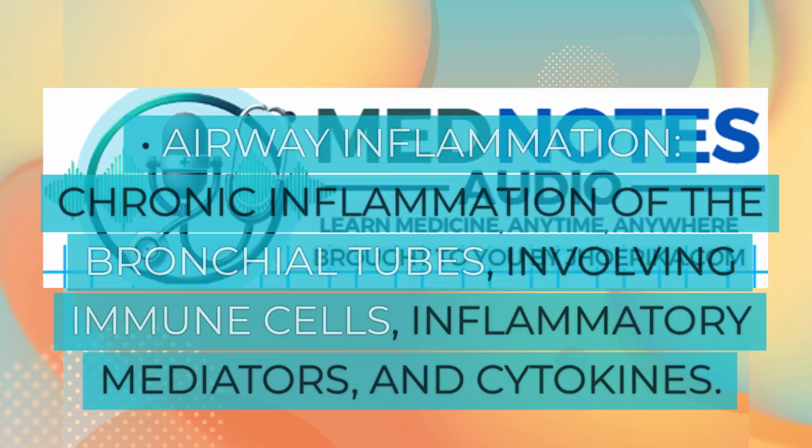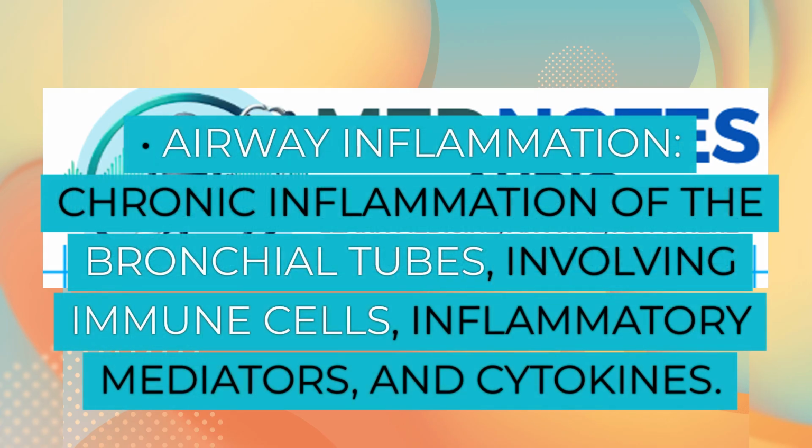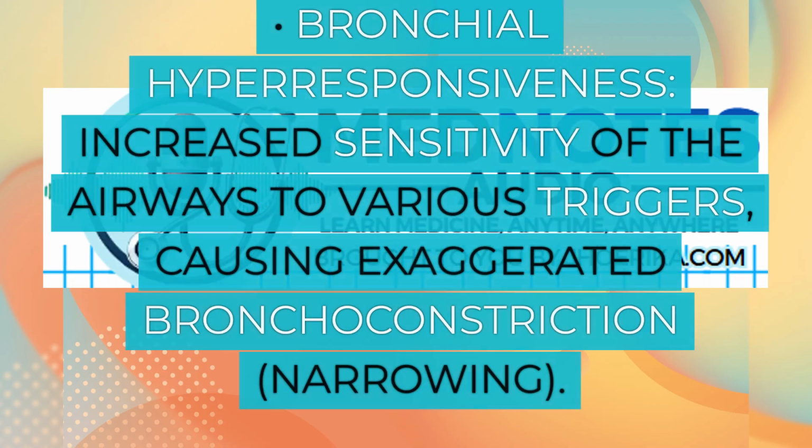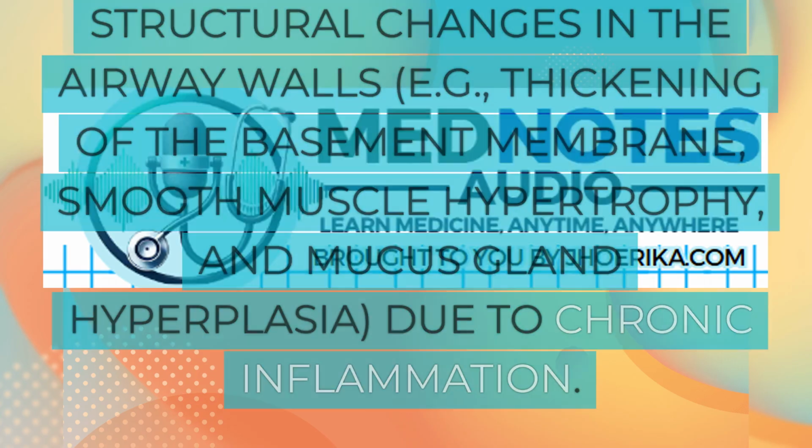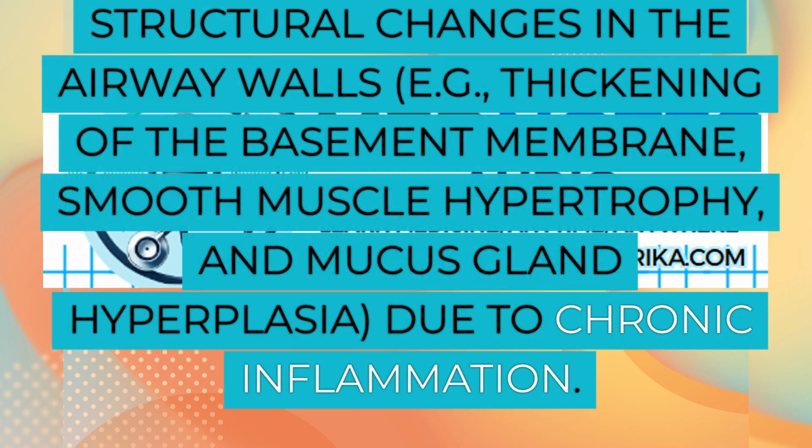4. Key features. Airway inflammation: chronic inflammation of the bronchial tubes involving immune cells, inflammatory mediators, and cytokines. Bronchial hyperresponsiveness: increased sensitivity of the airways to various triggers, causing exaggerated bronchoconstriction, narrowing. Airway obstruction: reversible narrowing of the airways due to smooth muscle contraction, edema, swelling, and mucus production. Airway remodeling: structural changes in the airway walls, for example, thickening of the basement membrane, smooth muscle hypertrophy, and mucus gland hyperplasia due to chronic inflammation.